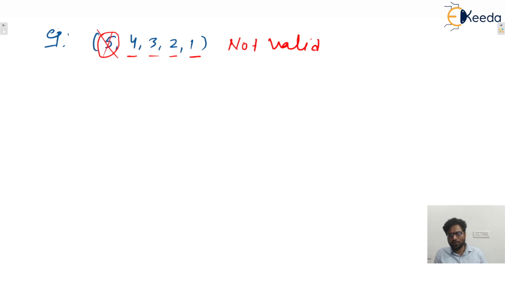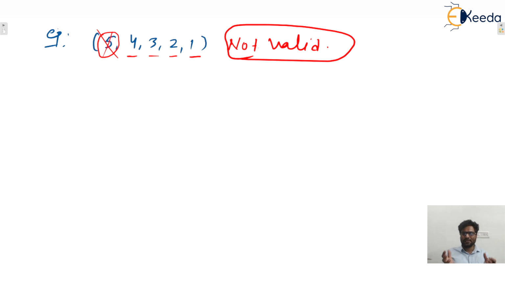Why? Because in a simple graph, if any vertex has degree 5, then this vertex must be connected with at least 5 other vertices. But here 5 other vertices are not there. So we can say that that is not valid. In between, at some place, while decrementing by 1, if you are getting a negative number, then also we can say that that is not valid, because negative degree is not possible, isn't it? So in any intermediate step, if you are getting any negative number, then stop there and say that sequence is not valid, isn't it? I hope this one is clear to everyone.